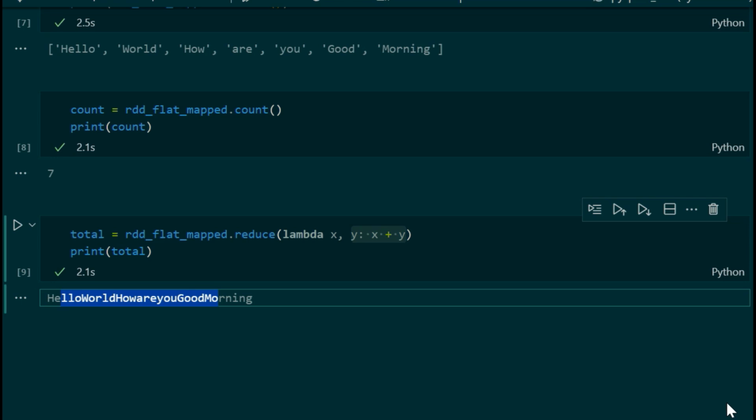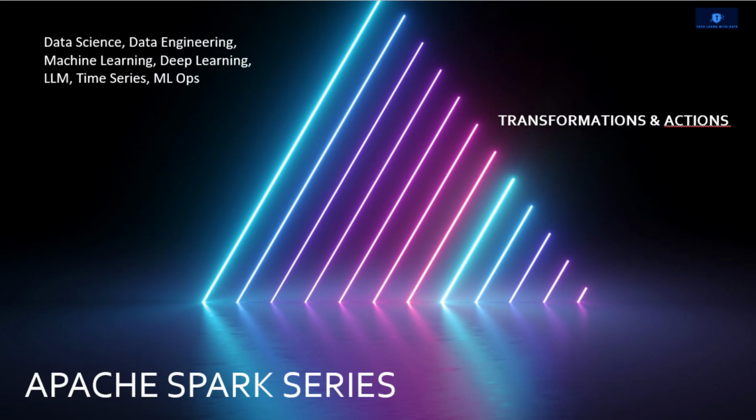So for today, you have understood what transformations are and what actions are. You have also understood how to use lazy evaluation, lazy execution, and how to use eager execution.